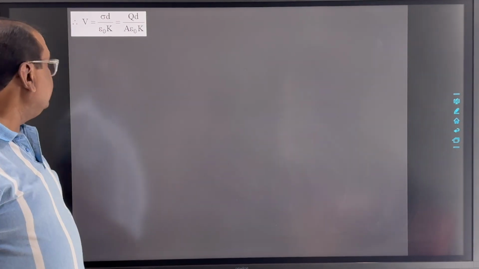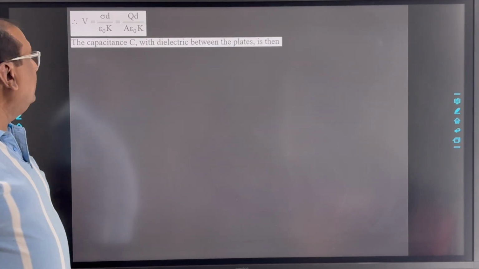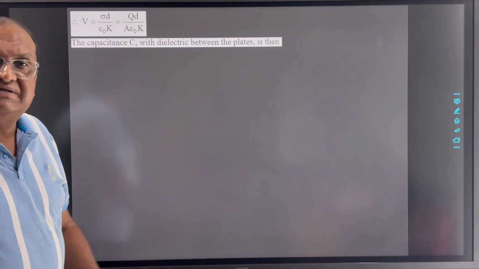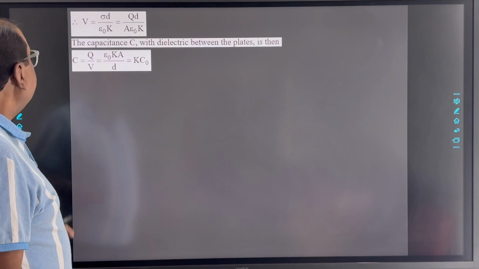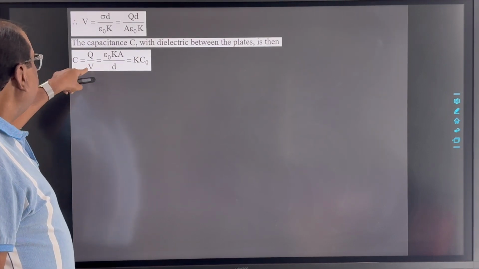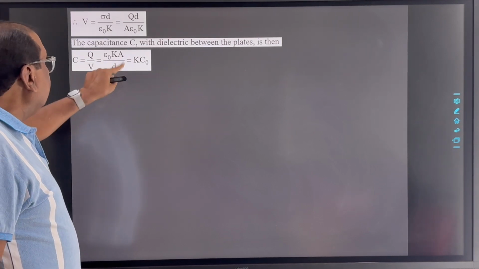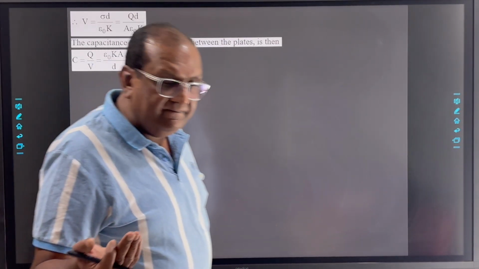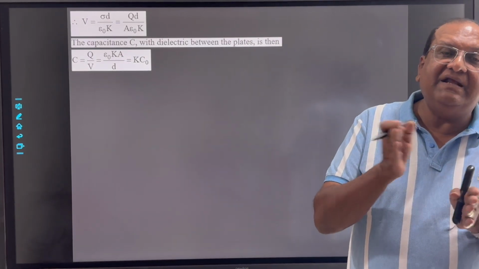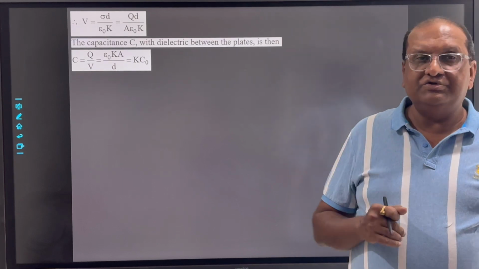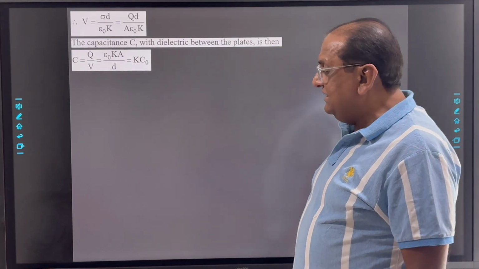So the new capacitance of the capacitor when the dielectric substance is introduced is C equal to Q by V, that is, epsilon 0 k A by D. But epsilon 0 A by D is the original capacitance of the capacitor when the dielectric substance was not introduced. So we can write C equal to K C0.